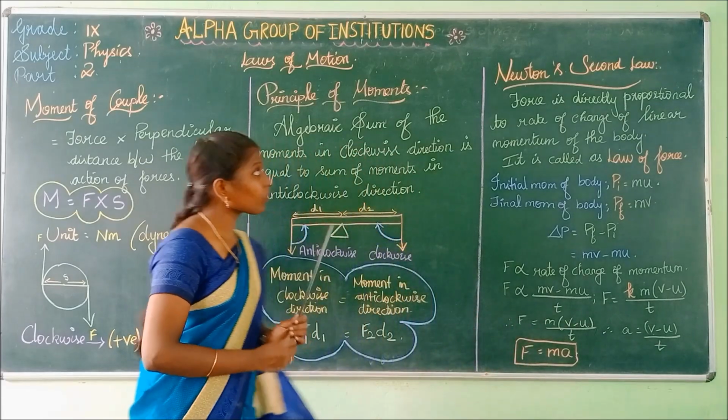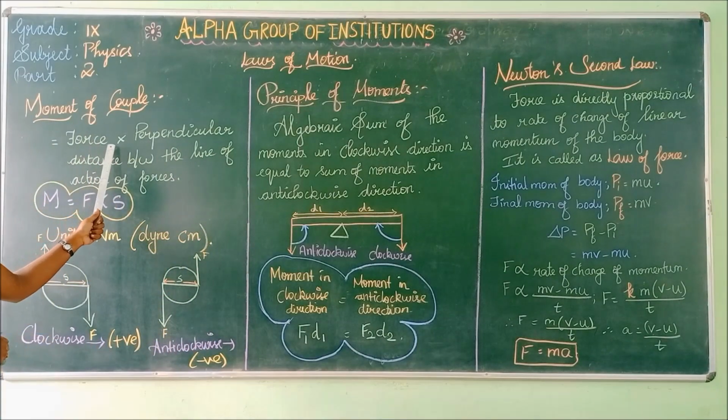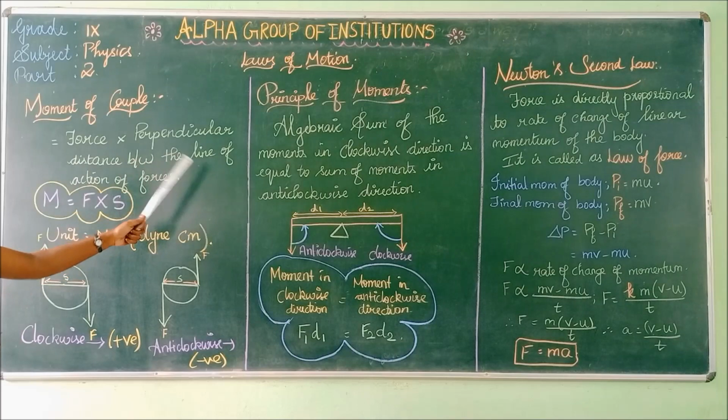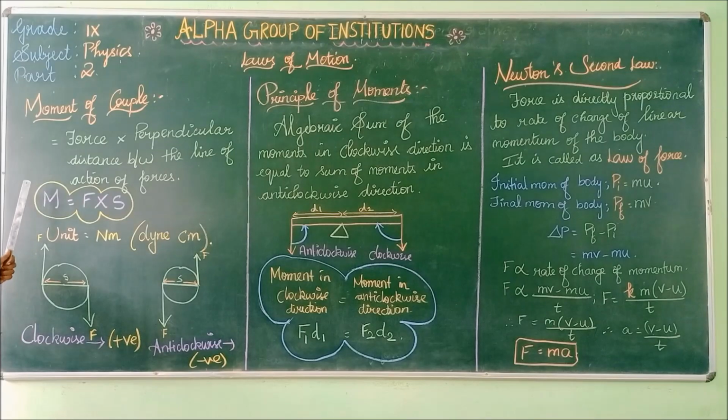Is it clear? Yes. We have seen that the moment of a couple is equal to force into the perpendicular distance between the lines of action of the forces. Moment of couple is represented by the symbol capital M, which is equal to F into S, where F is the force and S is the distance. The SI unit of moment of couple is Newton meter.